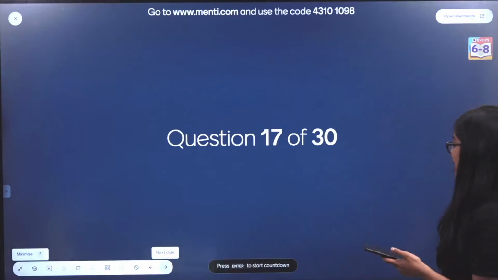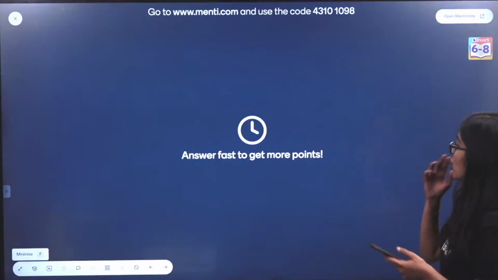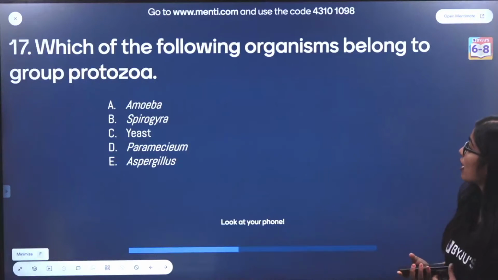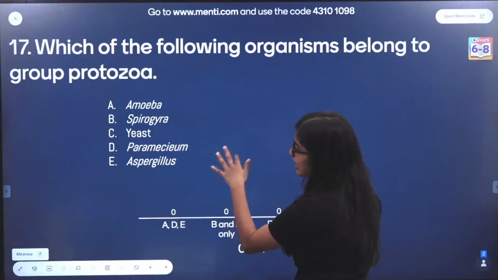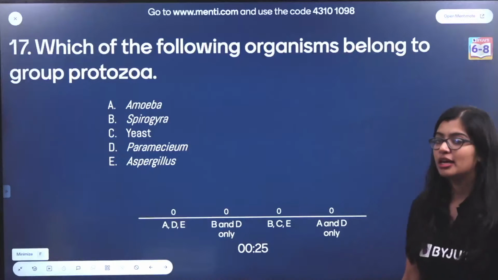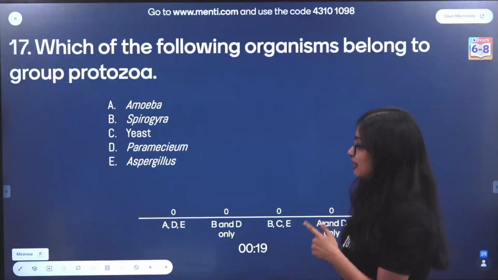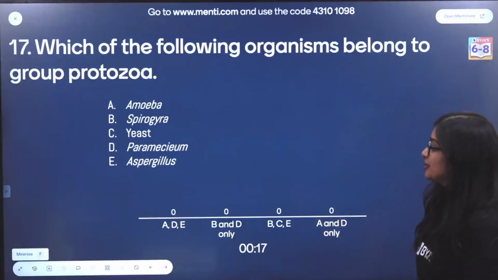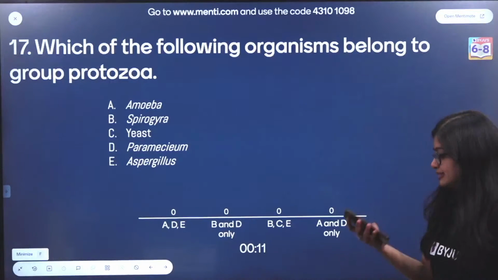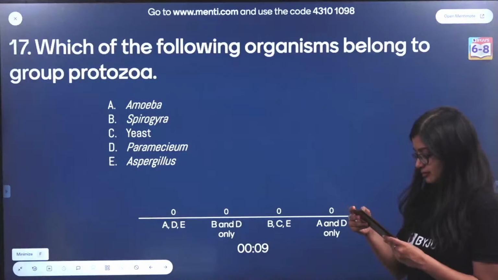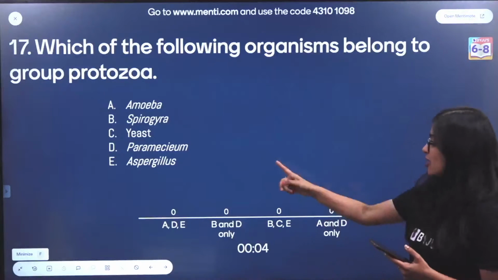All right, everybody. Are we ready? Question number 17 on your screens. Which of the following organisms belongs to group Protozoa? Amoeba, Spirogyra, yeast, Paramecium, Aspergillus. If you have answered the previous question, use logic. Use the elimination method and get rid of whatever you don't need. This is an easy question. In this you have to figure it out.